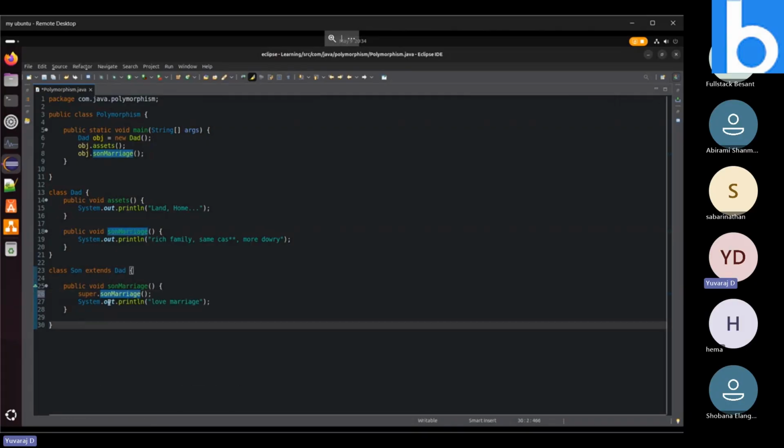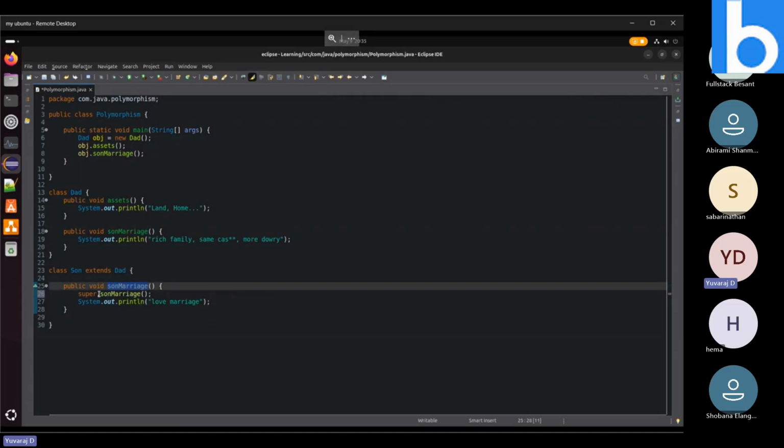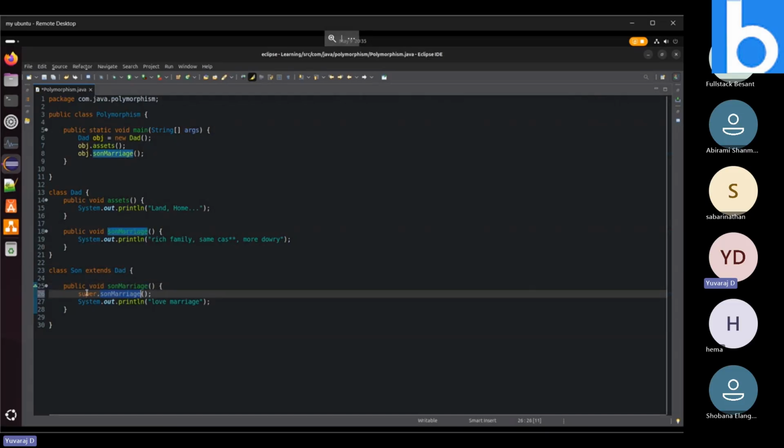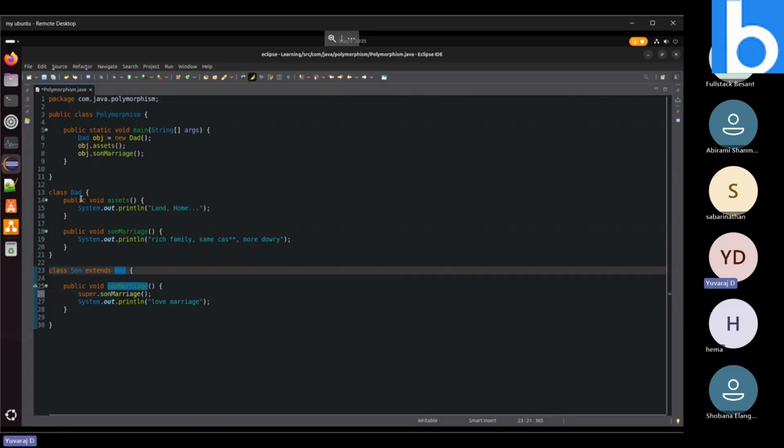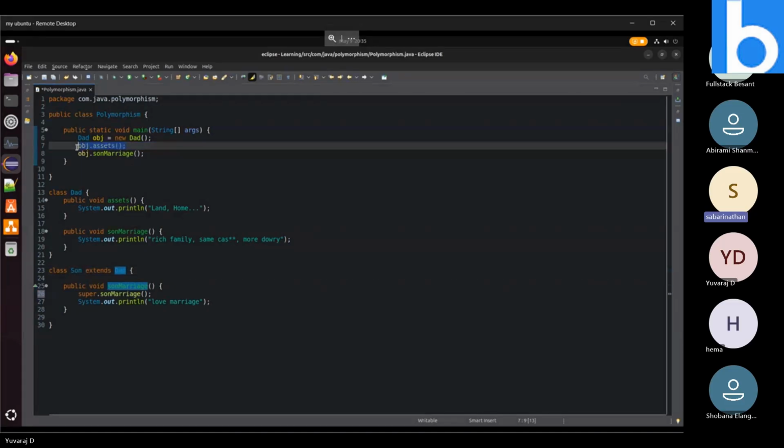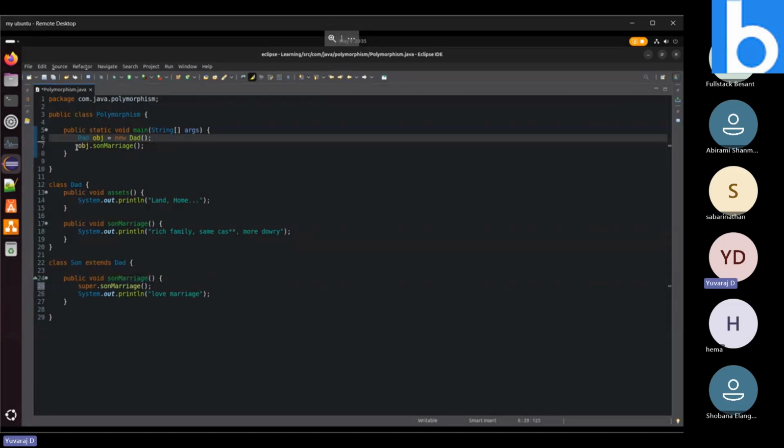In the child class, if you would like to call the father's implementation, you need to call it like this: super.sonMarriage. Super, in the sense, will call its immediate parent class. So if we call super now, it will go to the dad implementation and print that particular implementation. Okay, understood.